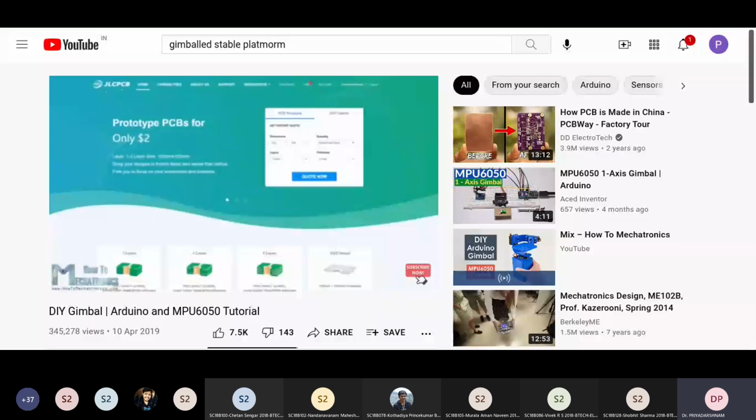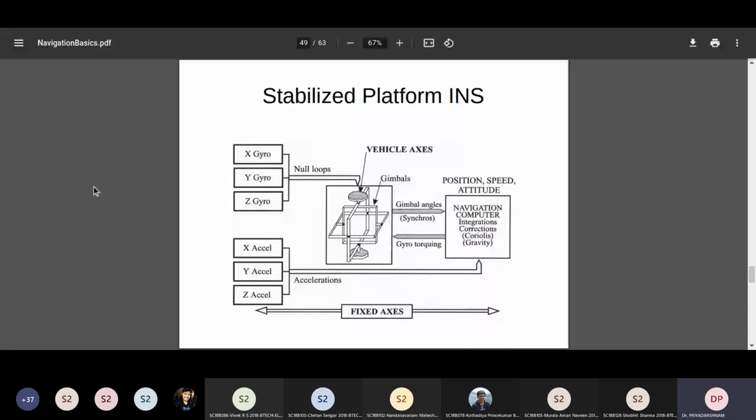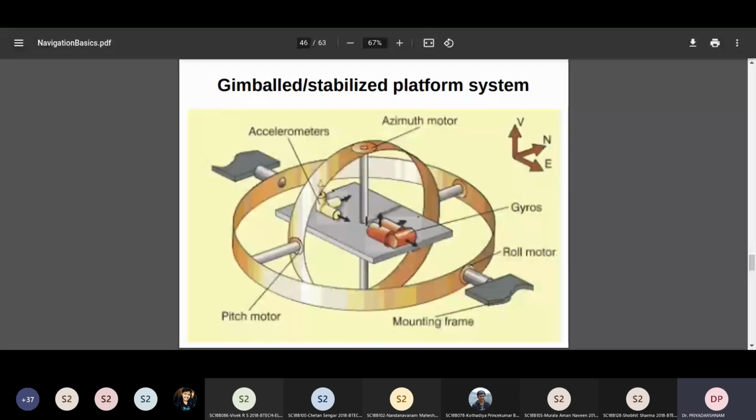Irrespective of the outer rotation, you can see that the platform was maintained stable. So I won't go too much into this. I will just mention that such a thing is possible. So any questions on that? Whatever we explained here conceptually, those were implemented. These are actually closed gimbals. What was shown in the figure was open gimbals. You need not completely have the circular rings. You can have semicircles and things like that. That's what was done in the YouTube video.